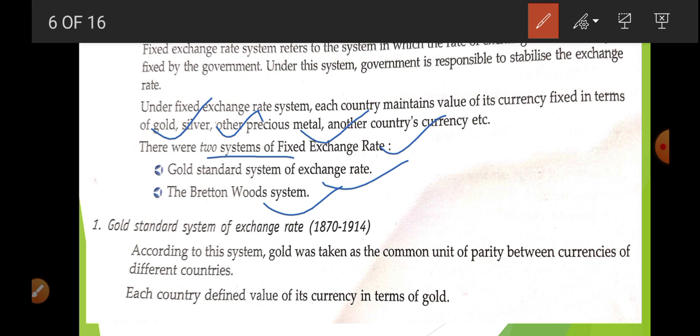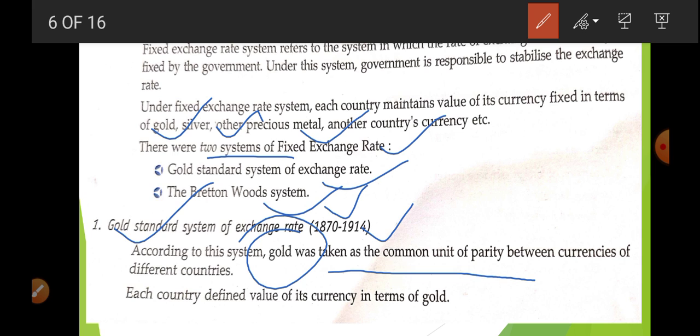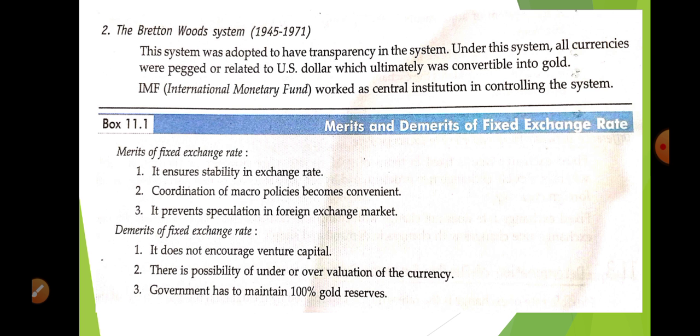So the gold standard system of exchange rate worked from 1870 to 1914, okay? In this system, gold was the thing with which the purchasing power of every currency was decided, okay? So according to this system, gold was taken as a common unit of parity between the currencies of different countries. Each country defined the value of its currency in terms of gold, okay? Now, next is the Bretton Woods system.